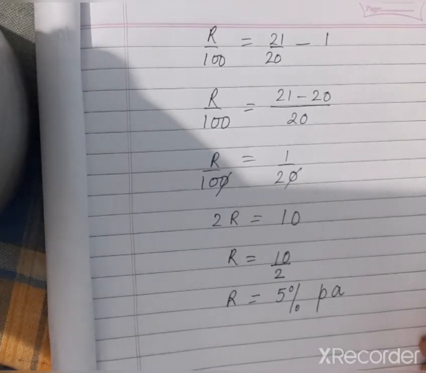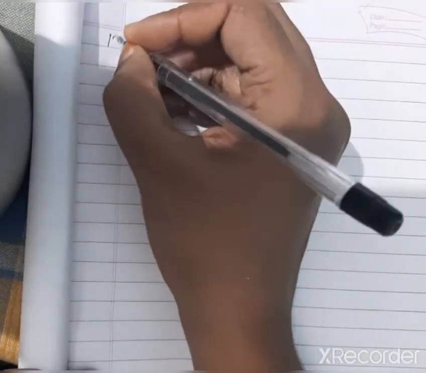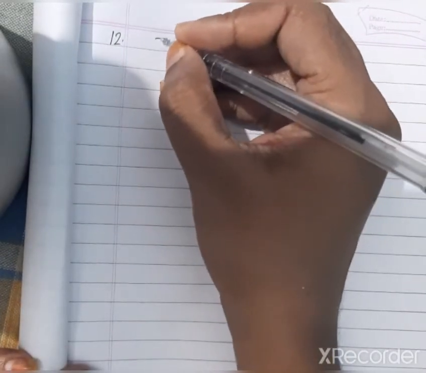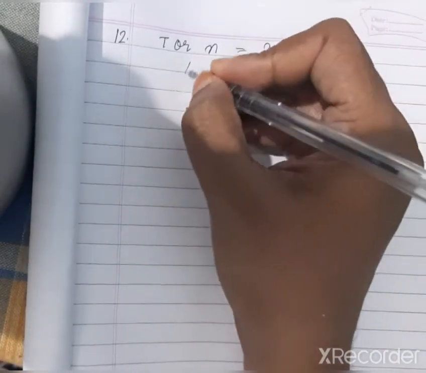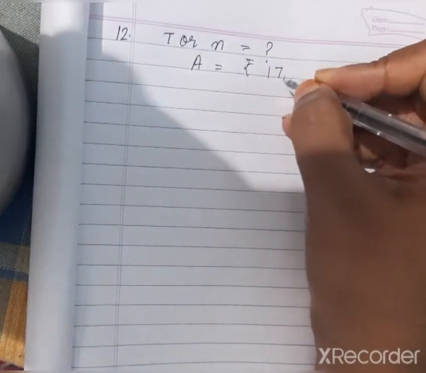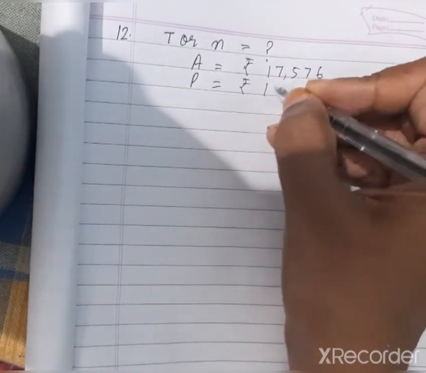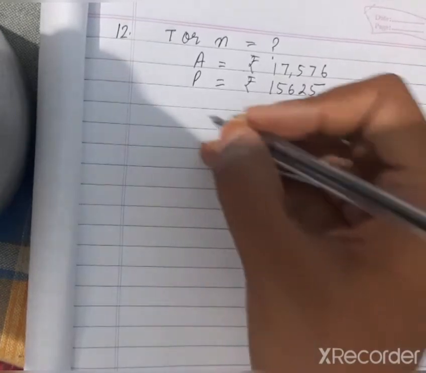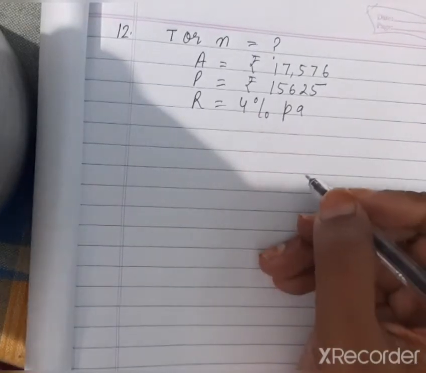Now next question we will solve, question number 12. In what time? We have to calculate time, or n we can say, where amount is given rupees 17,576, principal is given rupees 15,625, and rate is given 4% per annum.